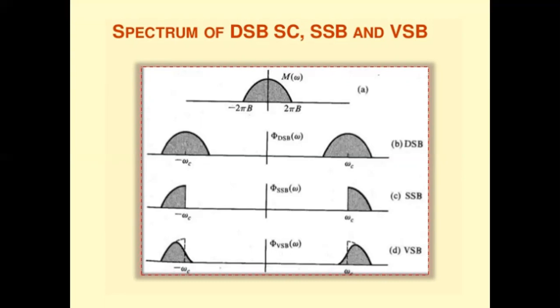So VSB modulation has the virtue of conserving bandwidth almost as efficiently as SSB modulation while retaining the excellent low frequency baseband characteristics. Thus, VSB modulation has become the standard for transmission of television signals.